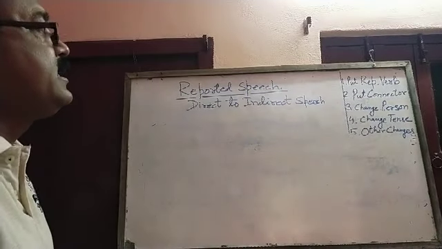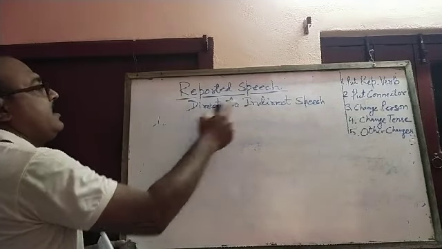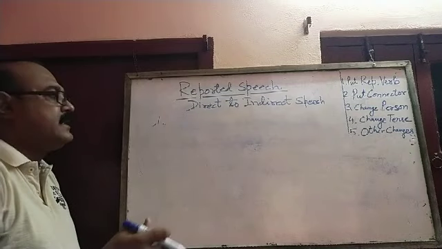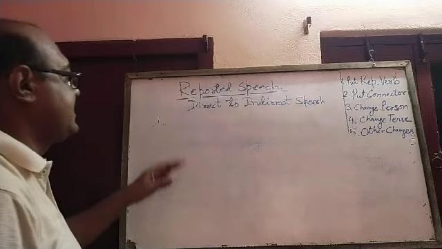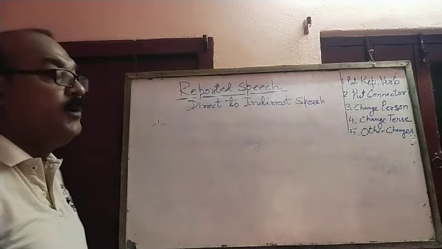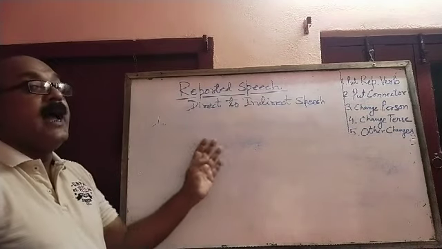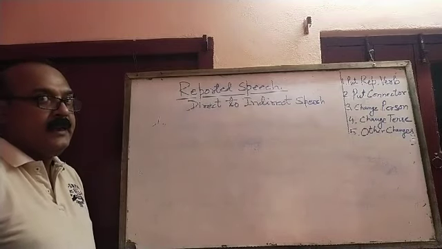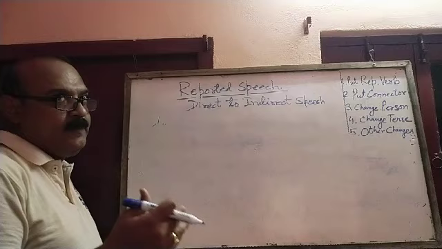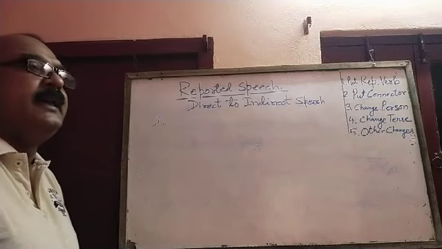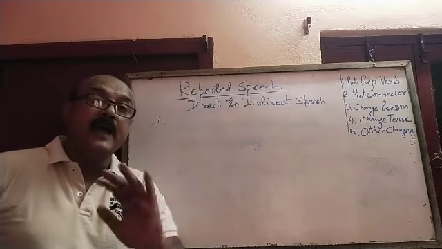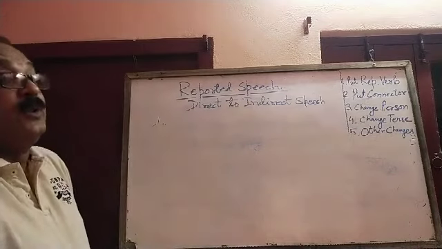Now the first one is put reporting verb. Put reporting verb means when we see a sentence like that example we have seen, Amit was asking, "Where are you going?" Beena said, "I am going to Mumbai." In this sentence we see the kind of sentence; it may be an interrogative sentence, it may be an imperative sentence, it may be a simple statement. So seeing the kind of sentence, we shall use different words.